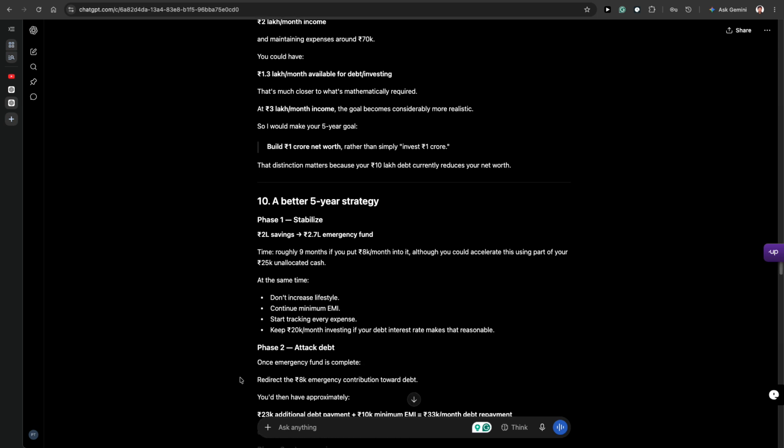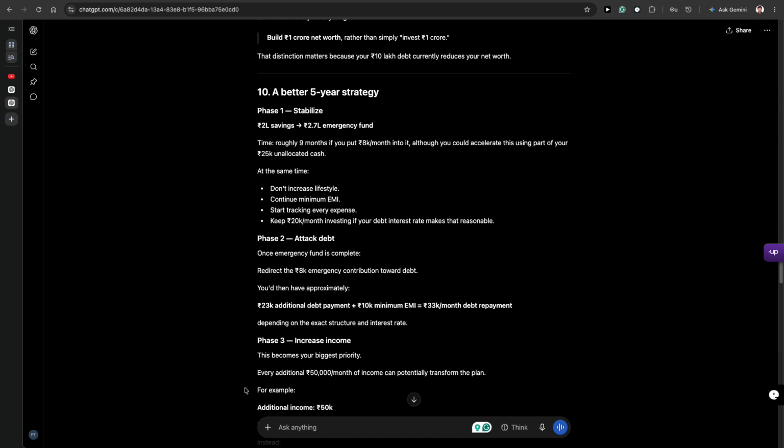So the better 5 year strategy, phase 1, stabilize: 2 lakh savings, 2.7 lakh emergency fund. That takes roughly 9 months if you put 8k a month into it, although you could accelerate this using part of your 25k unallocated cash. At the same time, don't increase lifestyle. Continue minimum EMI, start tracking your expenses, and keep 20k a month investing if your debt interest rate makes that reasonable.